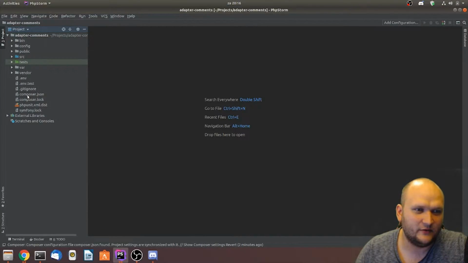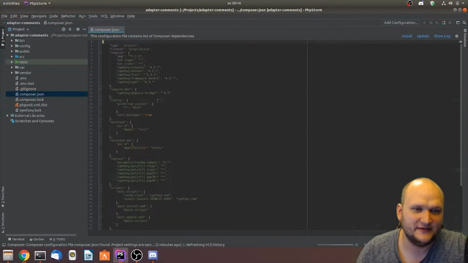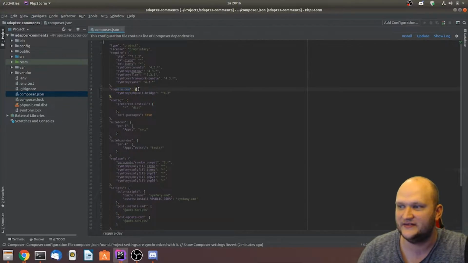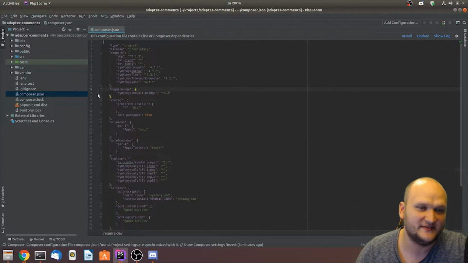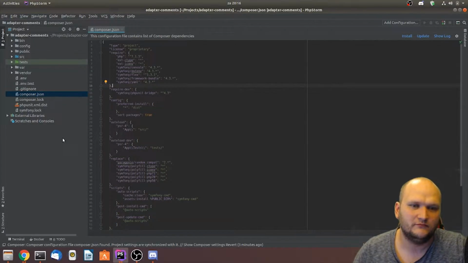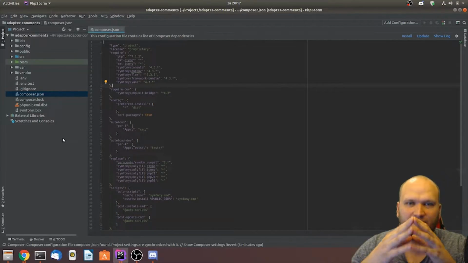If you look in composer.json, you can also see right now that the Symfony PHPUnit bridge is installed only for the dev environment within Symfony. So now we got that running. Then I want to get my service up and running. So we got PHPUnit. We need to configure it later, but I want to have my environment up and running as well.